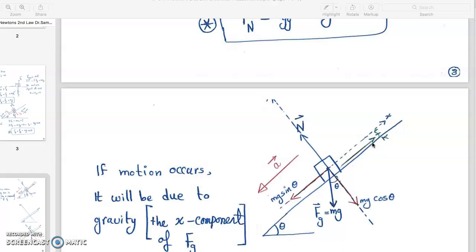So we have 3 things that will never change. One, gravitational force is always downward. Two, normal force is always perpendicular to the surface. Three, friction force is always against the direction of motion. All right? I think I made things better now.